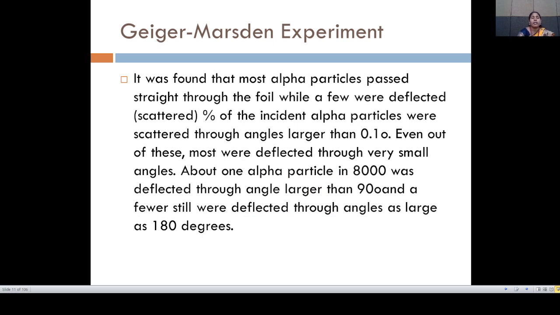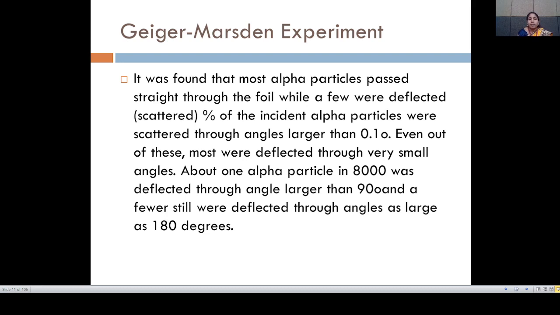In the Geiger-Marsden experiment, it was found that most of the alpha particles pass straight through the foil, while a few were deflected or scattered. A small percentage of the incident alpha particles were scattered through angles larger than 0.1 degree. Even out of these, most were deflected through very small angles. About one alpha particle in 8000 was deflected through an angle larger than 90 degrees, and fewer still were deflected through angles as large as 180 degrees.